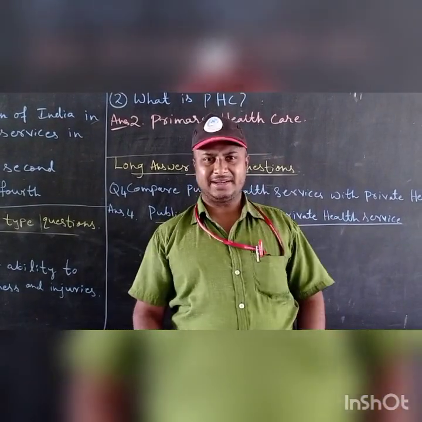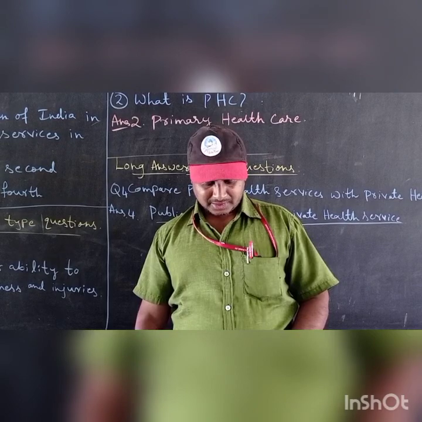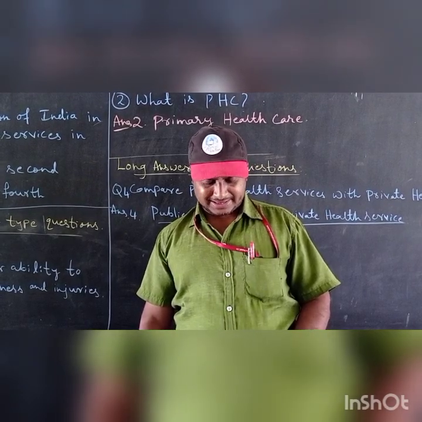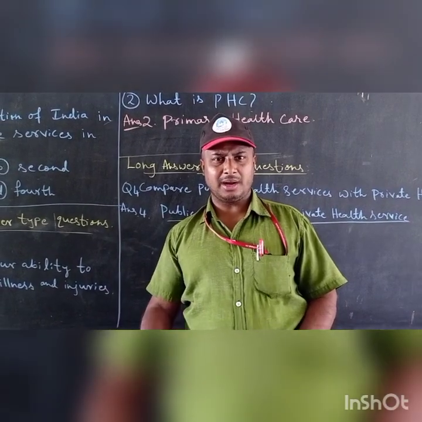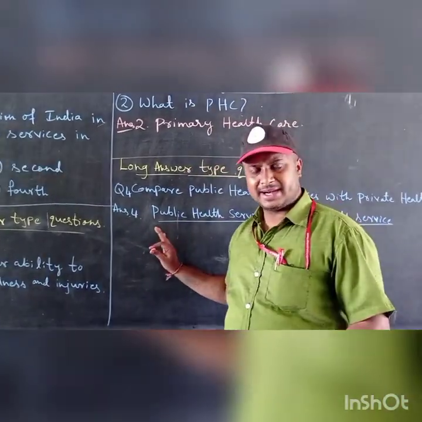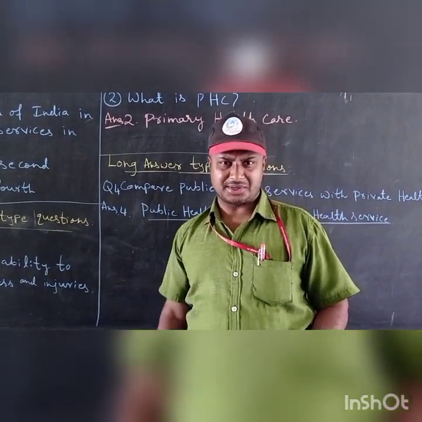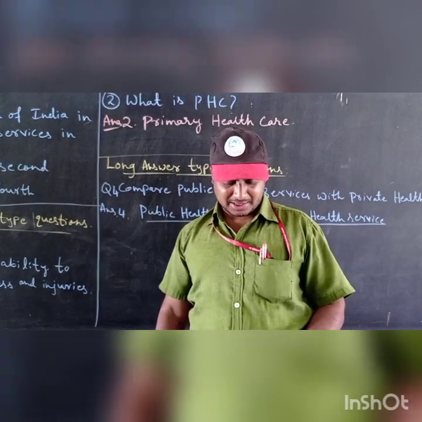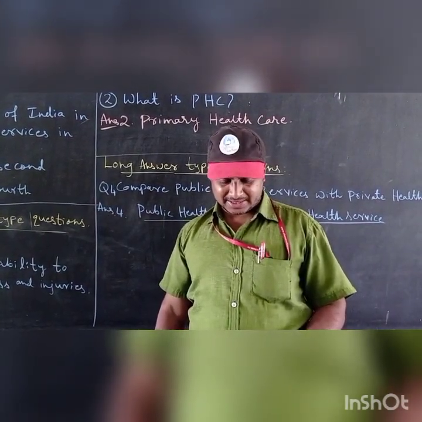Second point, it means to provide quality healthcare facilities to the people either free or at a very low cost. Then third point, public health service in rural areas as well as in urban areas.